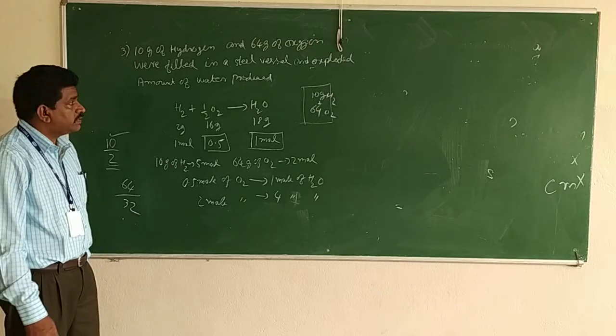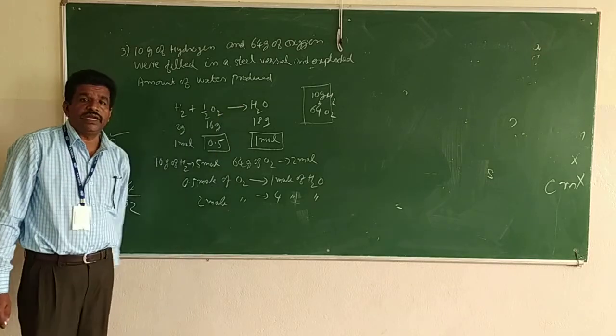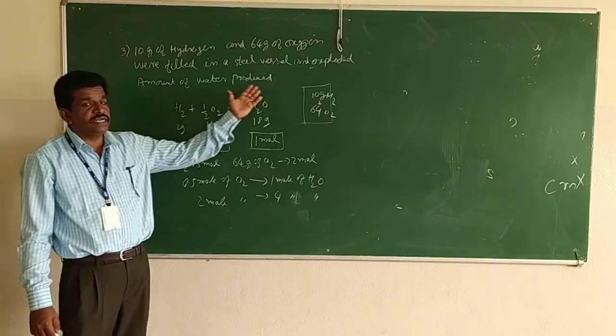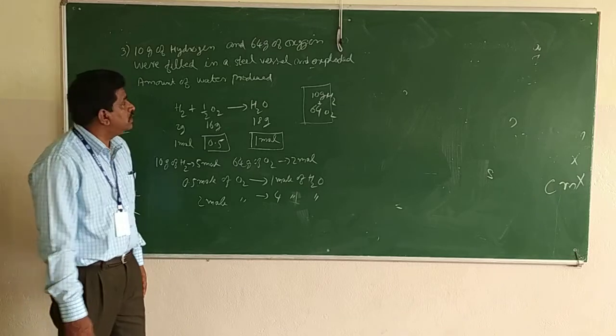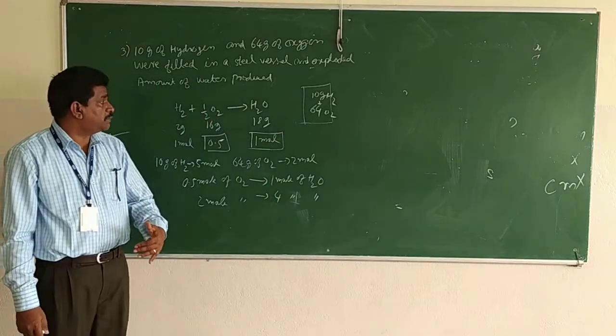If they ask in grams, you can write the answer in grams. But in this question, they have given the answer in terms of moles. So your answer will be 4 moles of water will be produced. Once again, I will explain.